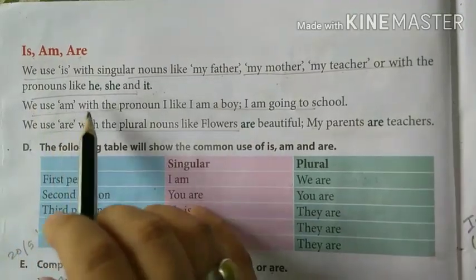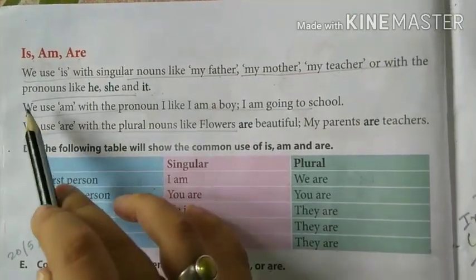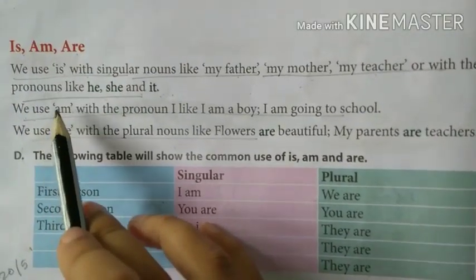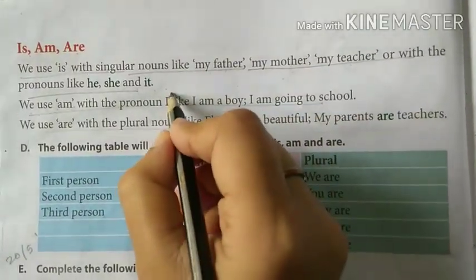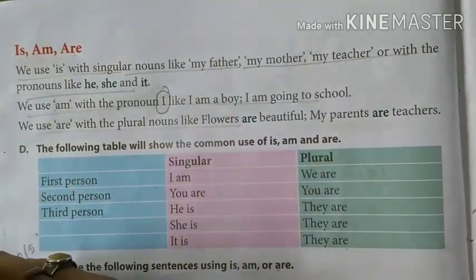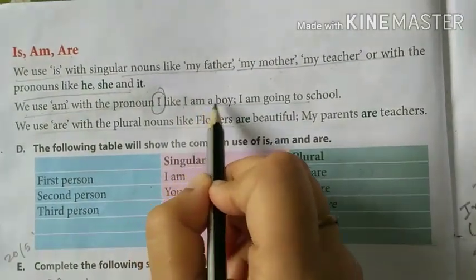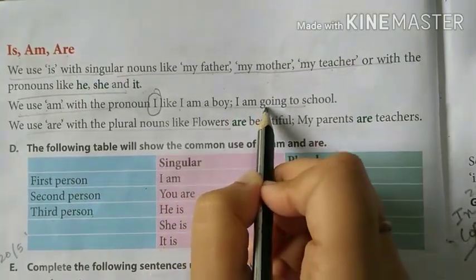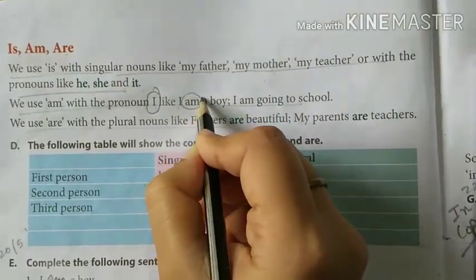Okay. Now let us see the use of am. We use am with the pronoun I. So the verb am is used with the pronoun I. Example, I am a boy. I am going to school. So, am is used after the pronoun